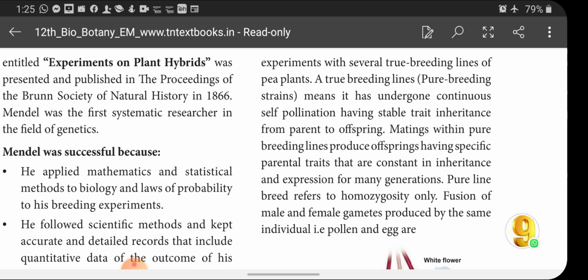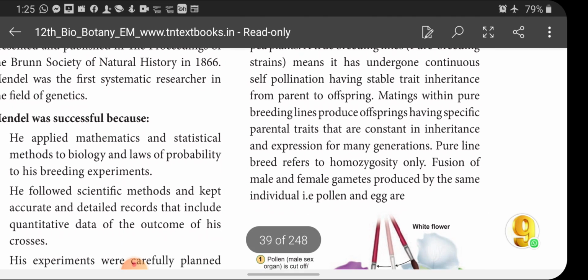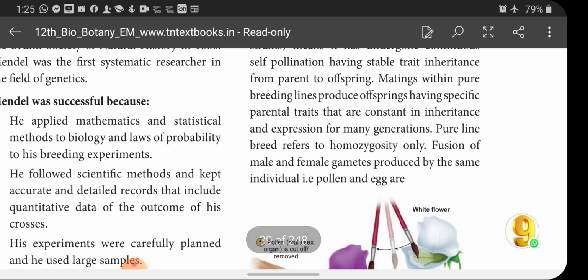Pure breeding lines. What are pure breeding lines? Pure means it has undergone continuous self-pollination. So pure breeding always undergoes self-pollination, and because of self-pollination it produces stable trait inheritance from parents to offspring. No new characters will appear in the offspring. Only stable traits or characters appear in the offspring from parents.